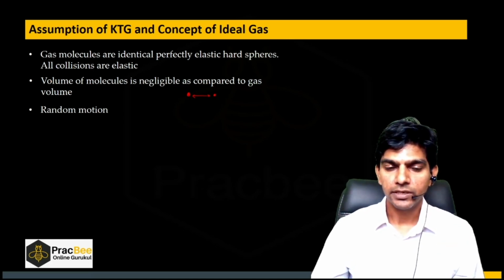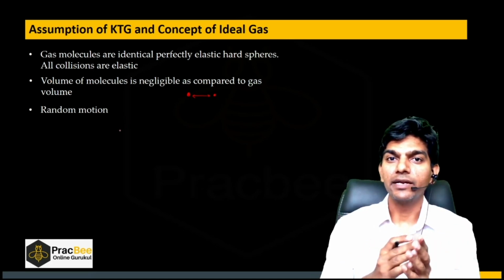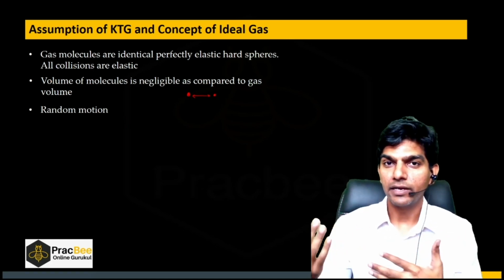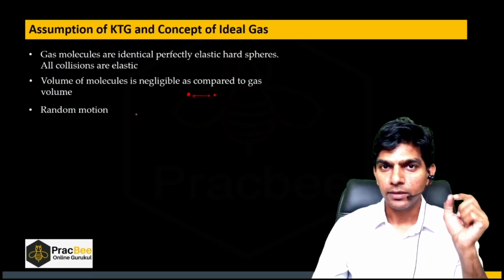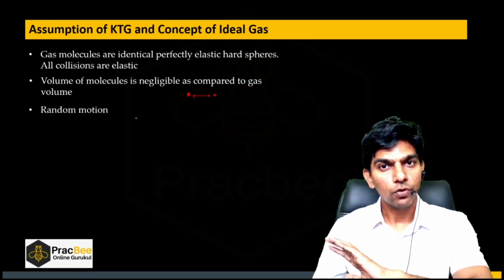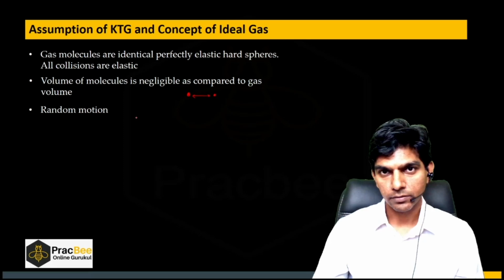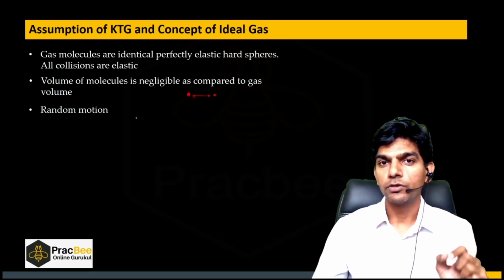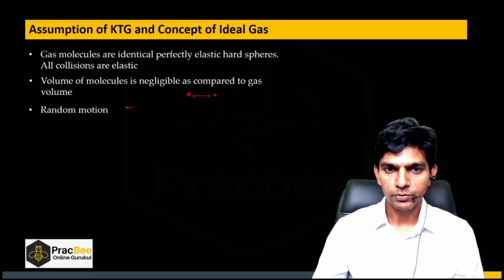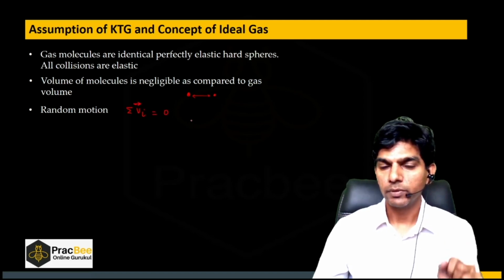Third assumption is that all molecules are moving randomly. So what does it mean? If they are moving randomly, and I take the vector addition of velocity of all molecules enclosed in the vessel, that vector addition comes out to be a null vector. So we can say the summation of Vi vector will be 0. We have to remember this.